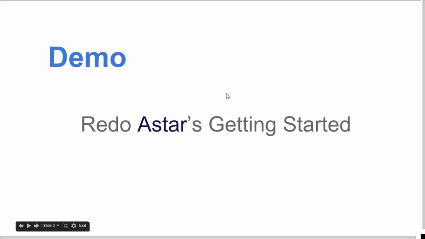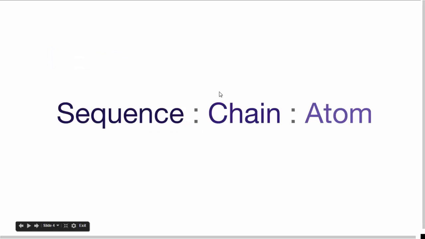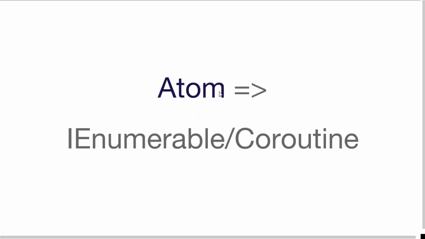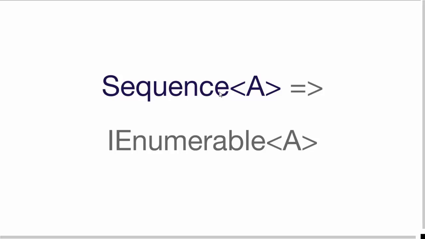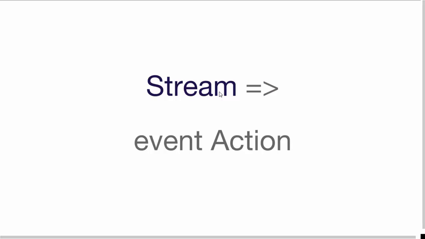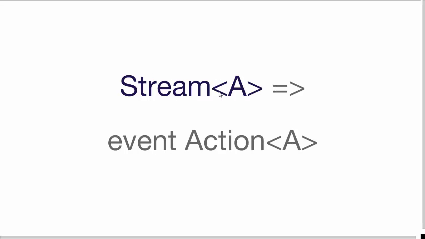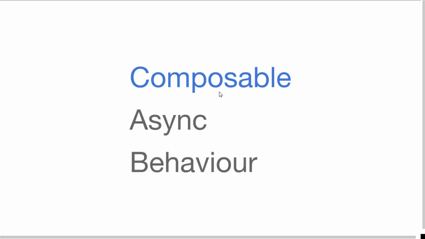I'm going to first talk about the basic structures in Atoms, that are the atom, the chain, and the sequence. Remember that all chains are atoms and all sequences are chains, where an atom behaves like an enumerable or coroutine, a chain behaves like a future, and a sequence behaves like a generic enumerable. Also, streams behave like events or actions, and generic streams behave like generic events or actions. The purpose of all this is to get composable async behavior, and you'll see how we achieve this with Atoms.